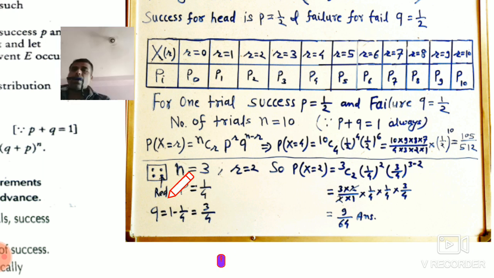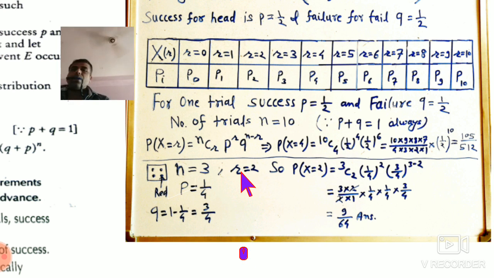So same, out of 4 if you want one red ball, the probability is 1 by 4. And always p is the probability for success. Now what is the probability for failure? q, you subtract from 1. 1 minus 1 by 4 is 3 upon 4, because p plus q is always equal to 1.